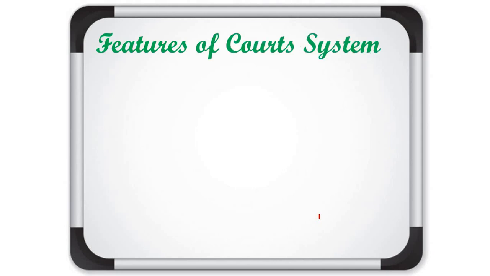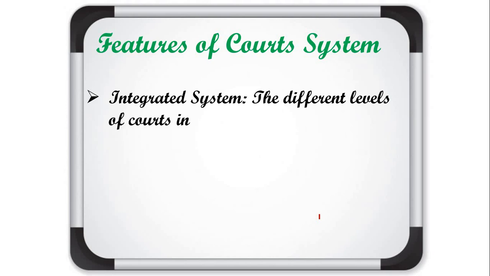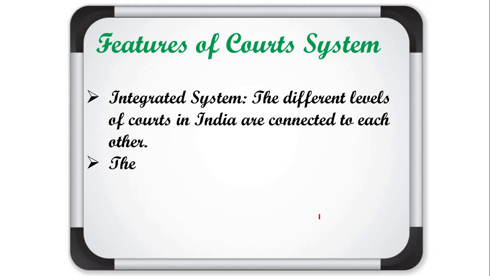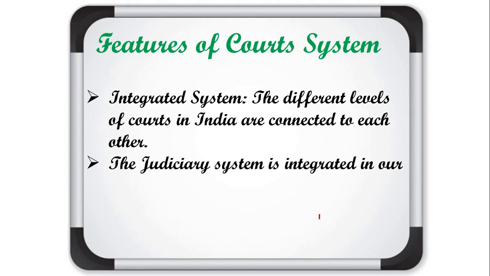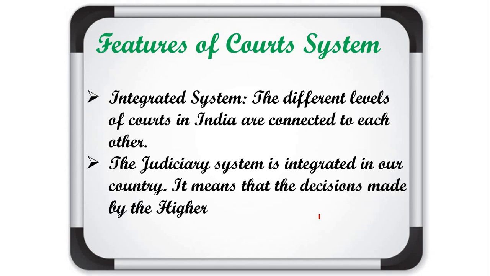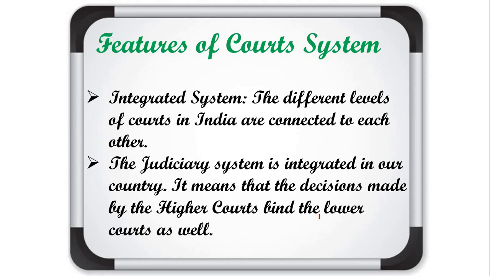Next our topic is the features of the court system. Yes friends, first is the integrated system. What does it mean? The different levels of court in India are connected to each other. How are they connected? Like I told you, the decisions of the higher court are binding on the lower court. The judiciary system is integrated in our country, so the decision made by the higher court binds the lower court as well. In this way we can say that there is an integrated system of courts in India.